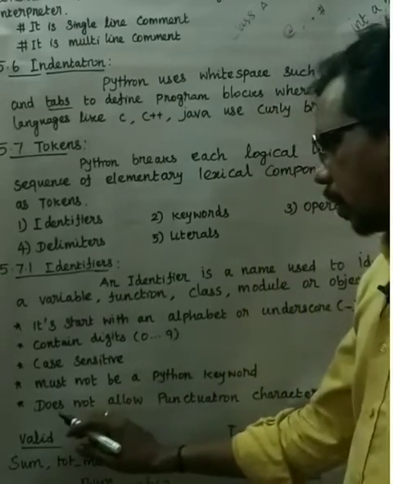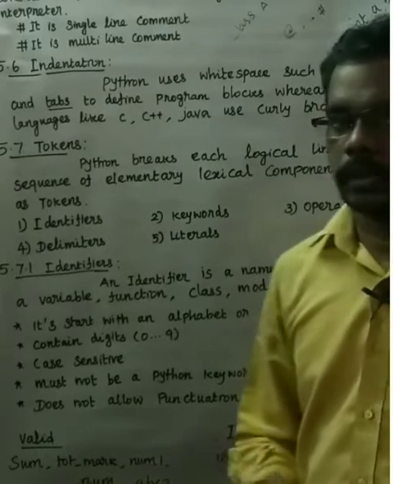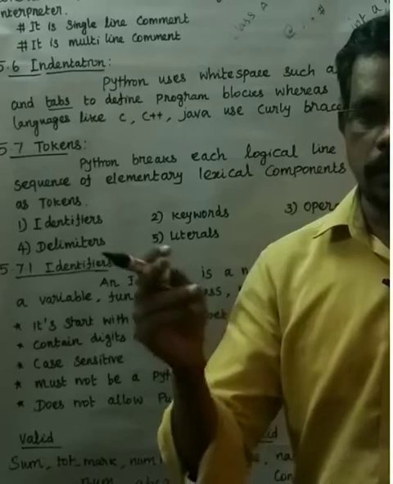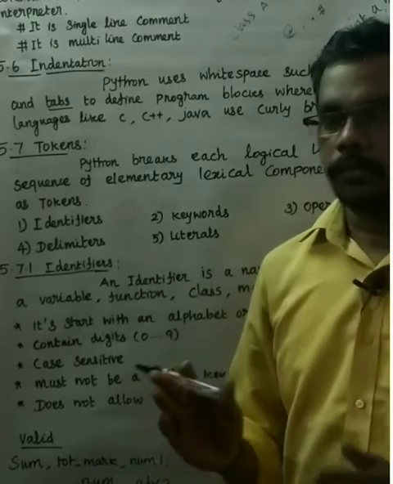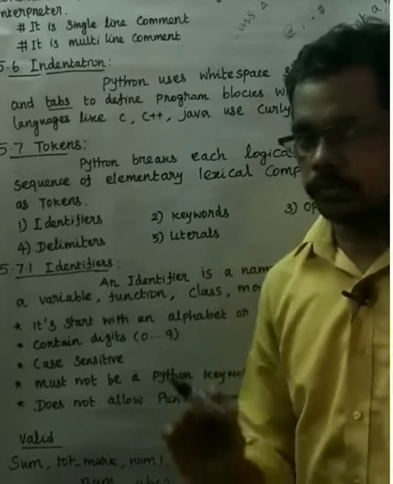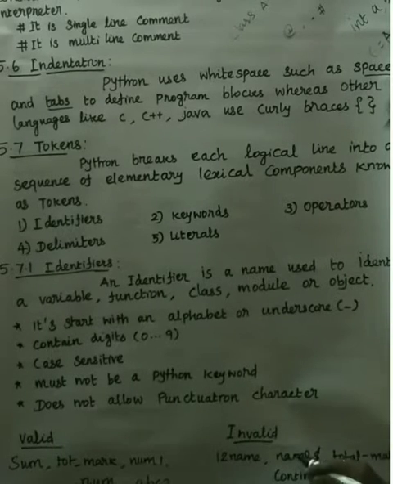Next, the last point: it does not allow punctuation characters. What is the meaning of punctuation characters? The at symbol, dollar sign, comma, hyphen and the like. So if you declare an identifier, punctuation characters should not be used. For example, total-mark: the hyphen is a punctuation character, so that is an invalid identifier. Name$: the dollar sign is a punctuation character, so that is an invalid identifier.